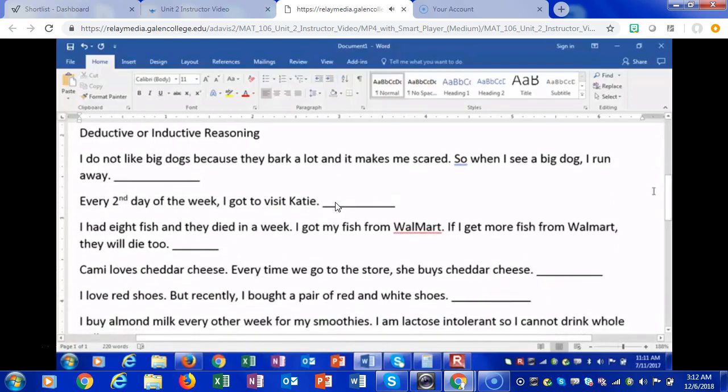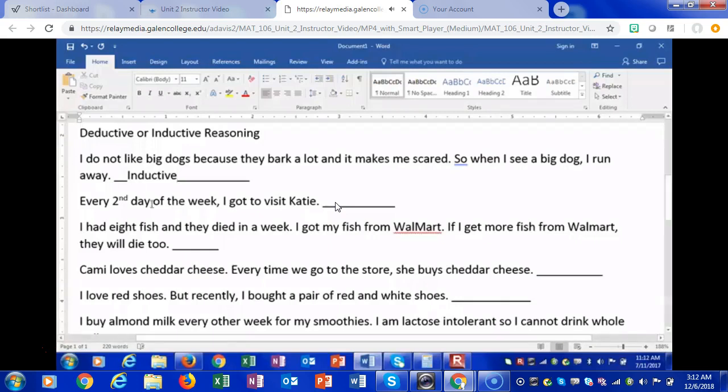Now, we're going to mix it up. Are we talking about deductive or inductive? I do not like big dogs because they bark a lot and it makes me scared. So when I see a big dog, I run away. Logic or pattern? Inductive or deductive? There's a pattern there. Inductive reasoning, because every time I see a big dog that barks, I'm going to run.